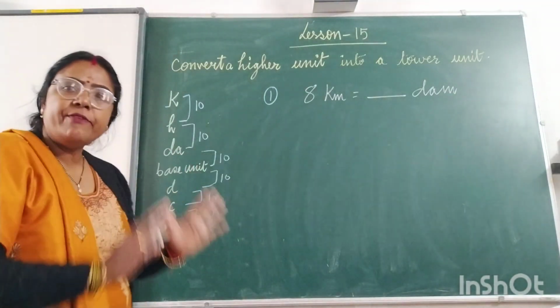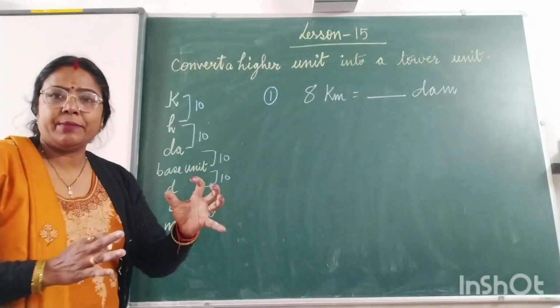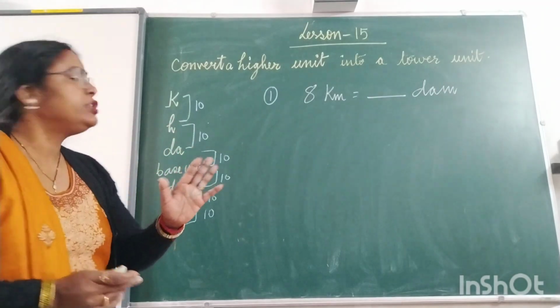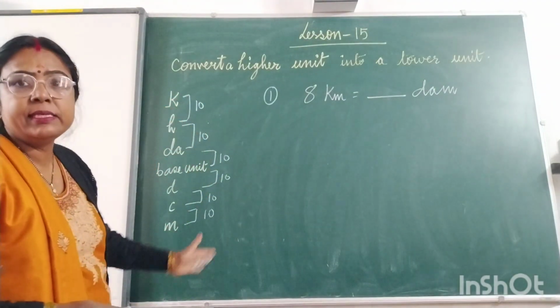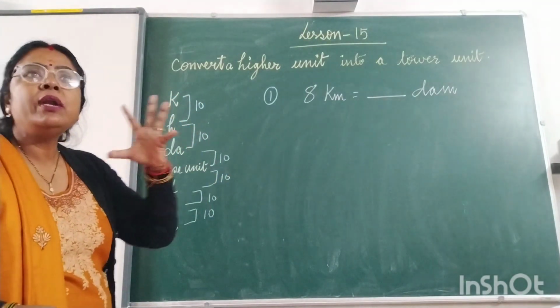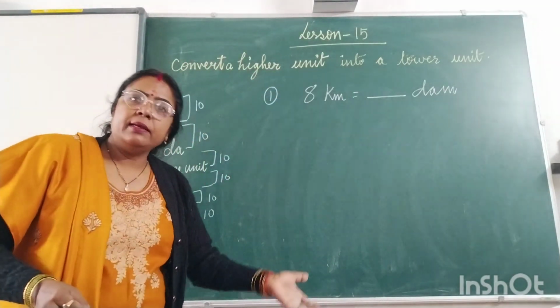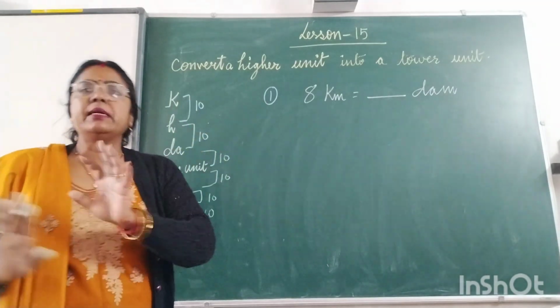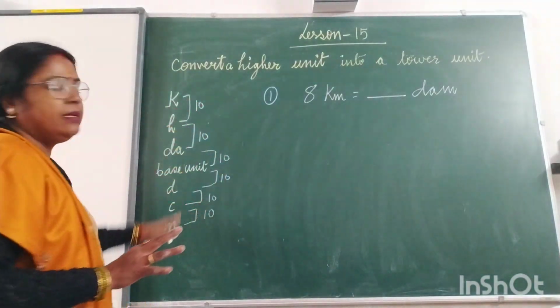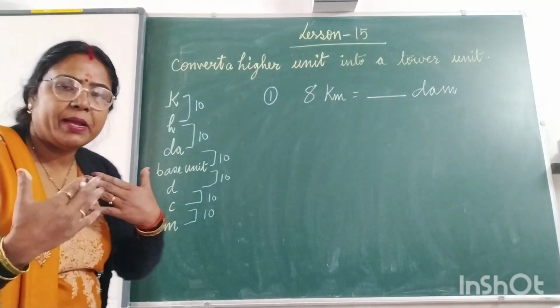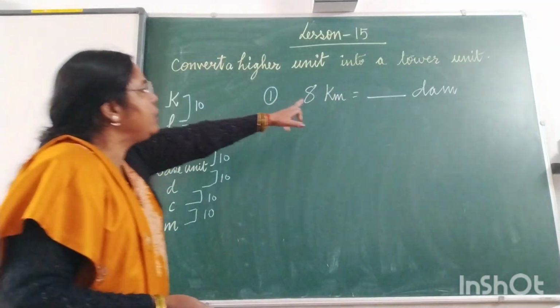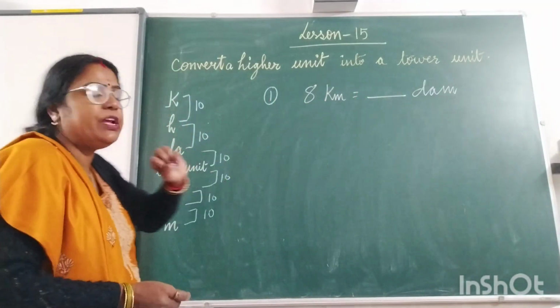So whenever you solve a question of metric measurement conversion, I suggest you note this down in the rough column and then you can solve. You don't have to learn 1 kilometer is equal to how many meter, or 1 decameter is equal to how many centimeter. You can find it out by your own. So I am going to do kilometer and decameter, the relation between kilo and deca.